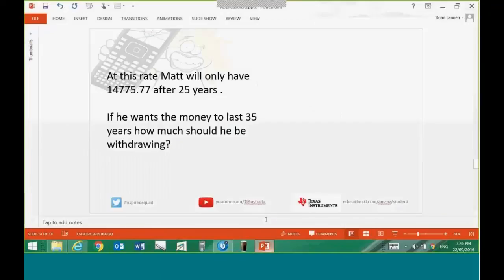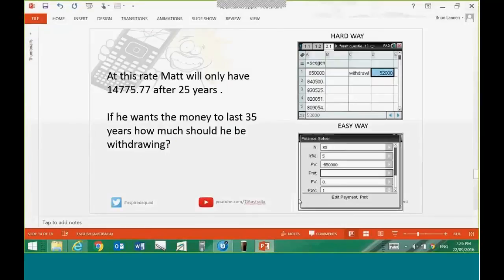And as we've got on the PowerPoint here, there's a couple of ways of doing this. 52,000. This is a hard way of doing it because it's operating by trial and error. Come back to our TVM Solver, an easy way is to just put the values in that. So let's have a look at that.